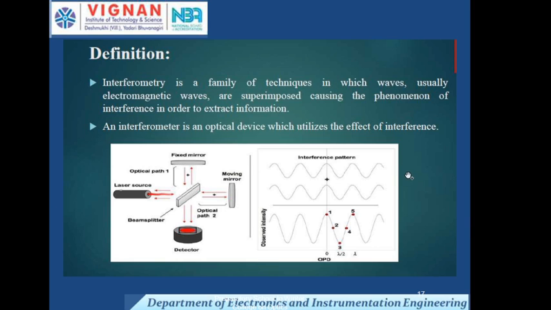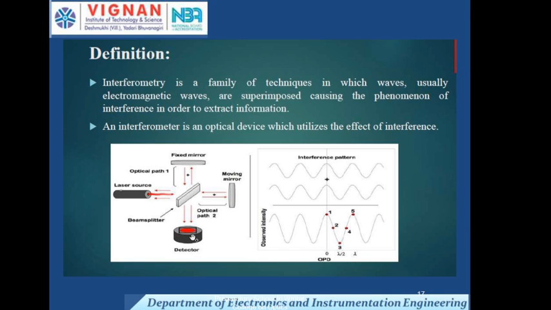Now let us see the general construction of an interferometer and how it works. I am explaining how the interferometer is used for the measurement of length. Here one laser light is required and two mirrors are required. One is a fixed mirror and the other is a moving mirror. This is the beam splitter, and there is one detector.